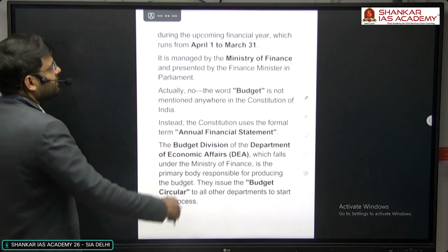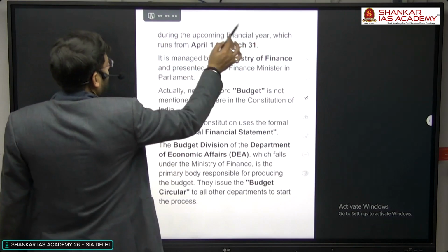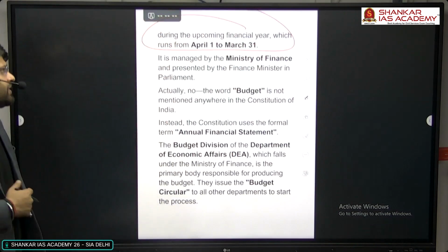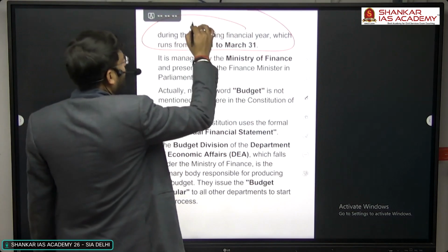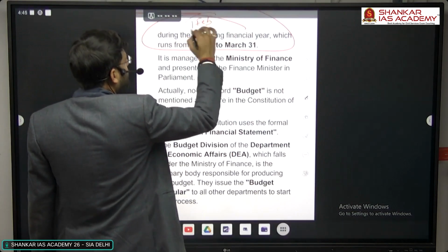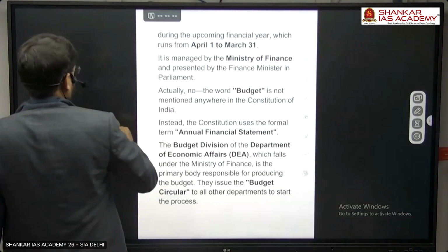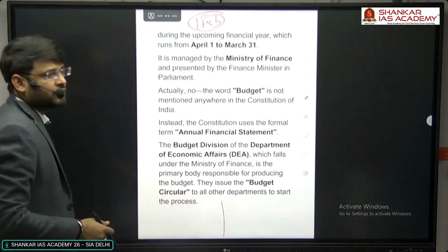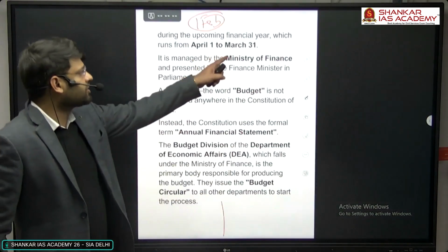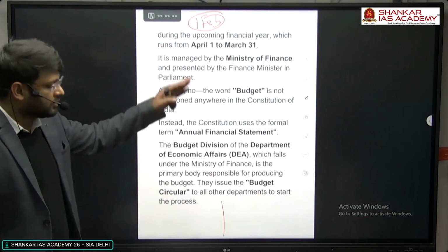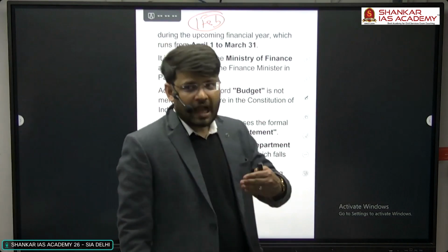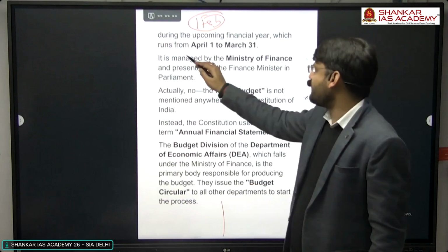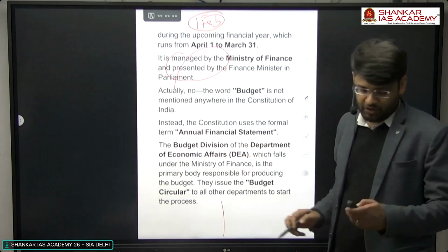Now, every year it is discussed what will happen in this country from April 1st. Like on 1st February, the government introduces the budget. So suppose the government has introduced it in February; then from 1st April 2026 till March 31st, 2027, whatever the sources of revenue and expenditure will be, that will come under the category of this budget. And as we have already discussed, it is managed by the Ministry of Finance.